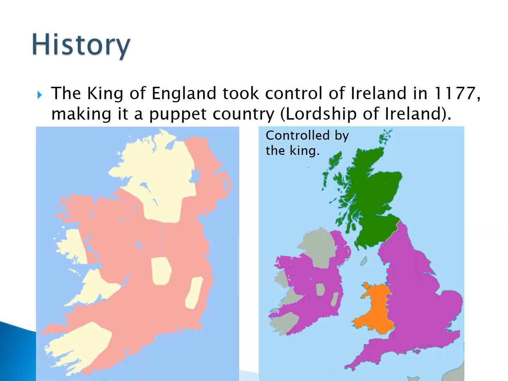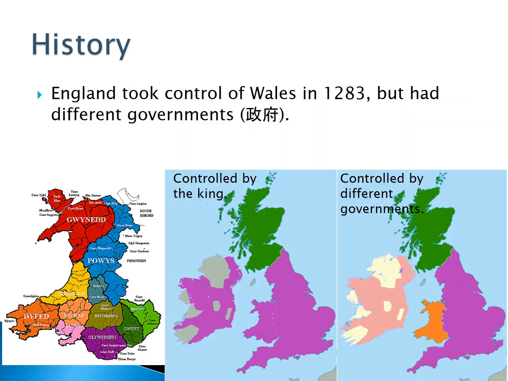The King of England took control of Ireland in 1177, making it a puppet country. You can see here, purple is controlled by the King of England. England took control of Wales in 1283, but had different governments.